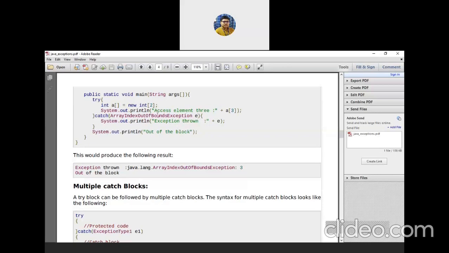Outside this catch block I have written System.out.println "out of the block". So what is the output of this program we can expect? An exception occurs over here, that's why it executes the catch block. Because it executes the catch block, it prints e, and this is the result: exception thrown, java.lang.ArrayIndexOutOfBoundsException 3. And then it comes out from this block and prints out of the block.